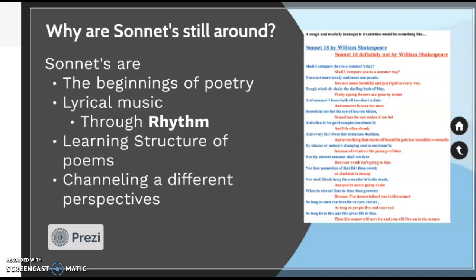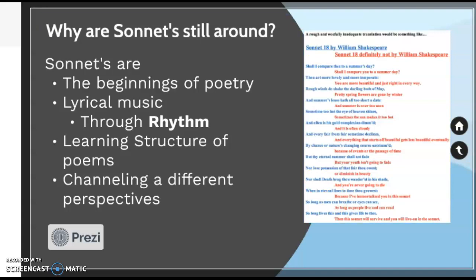And it really helps bring in a different perspective to somebody. It's very easy to tell somebody, I love you and I care for you. But it's very different to write an entire poem that says, shall I compare thee to a summer's day? Okay, and then I have a little bit of a translation here for you guys. I'm going to have somebody go ahead and read it so you can see what this poem is talking about a little bit more.